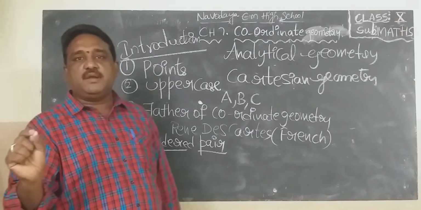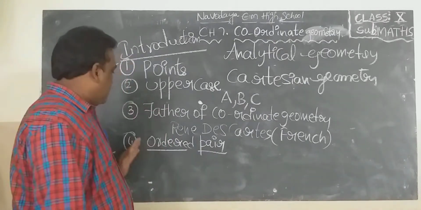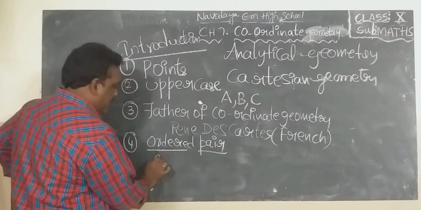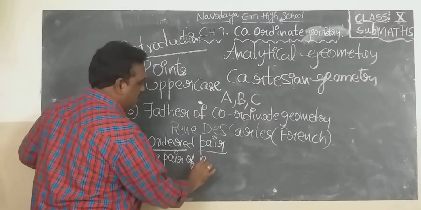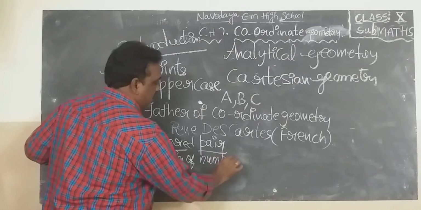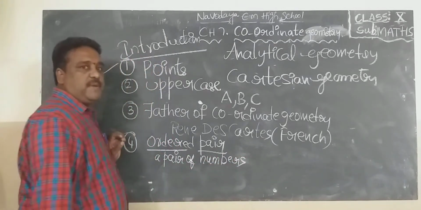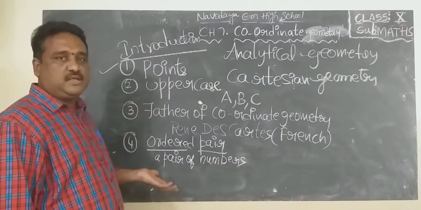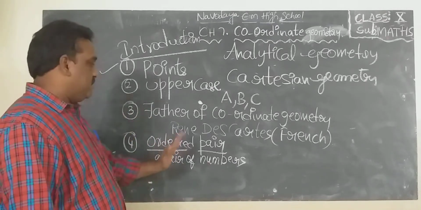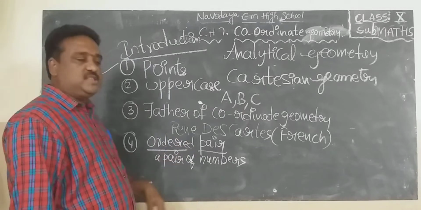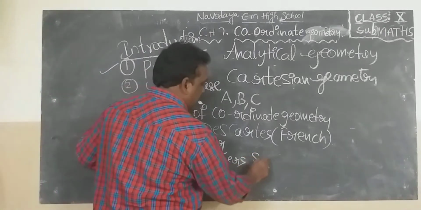What is the definition of ordered pair? A pair of elements, two elements, or a pair of numbers. We can write two numbers separated by a comma.